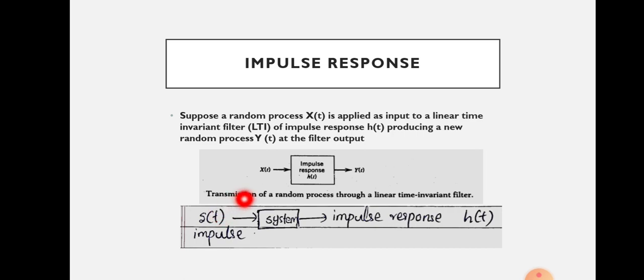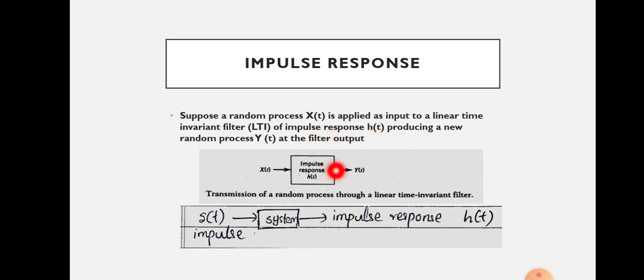Okay. So first of all, suppose we are giving the input as x of t, where x of t is a random process. That is, we are giving a random process x of t as input to a linear time invariant filter, that is, an LTI filter. That LTI filter has the impulse response h of t.